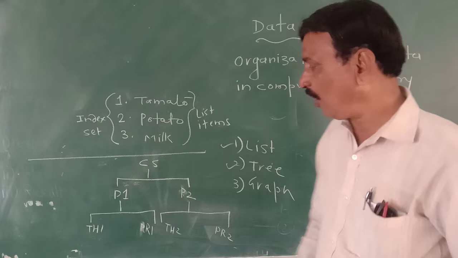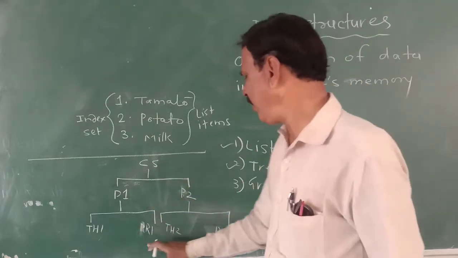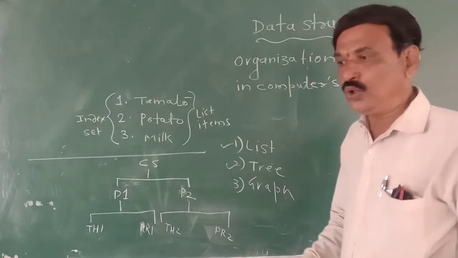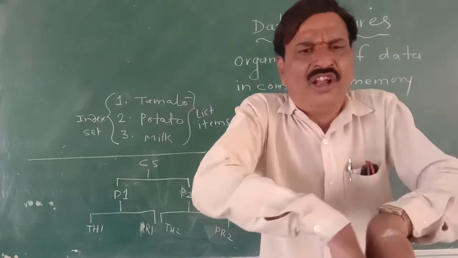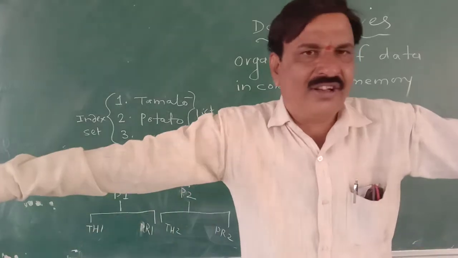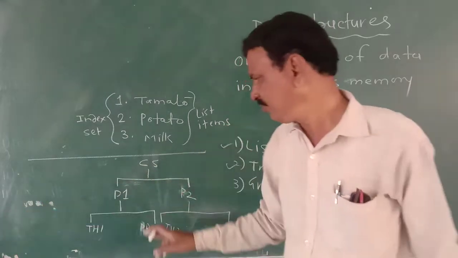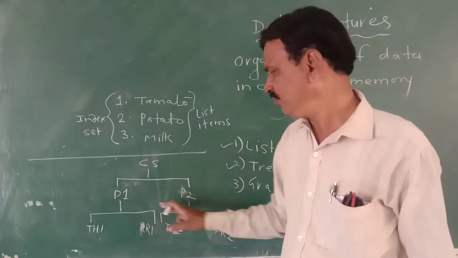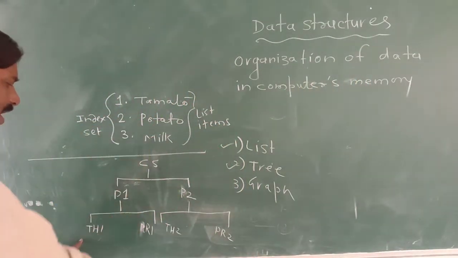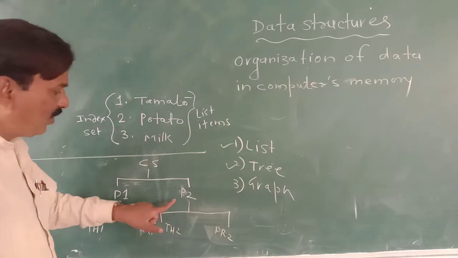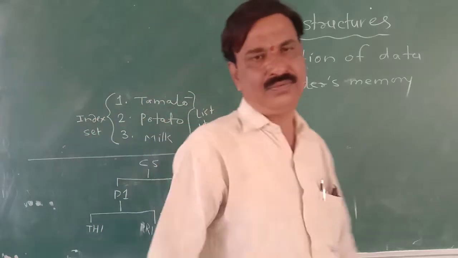Why? Because how many elements are there in the tree? 1, 2, 3, 4, 5, 6, 7. Among those 7 elements, CS is the one that distinguishes the remaining 6 elements: left child, right child, the left child's left child, the left child's right child, the right child's left child, the right child's right child.